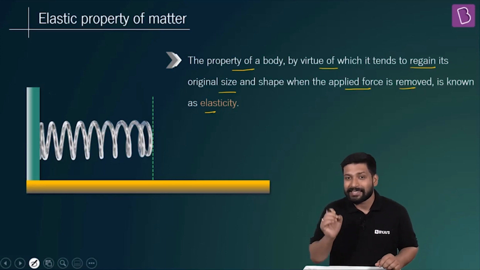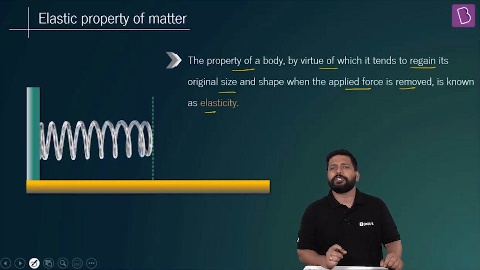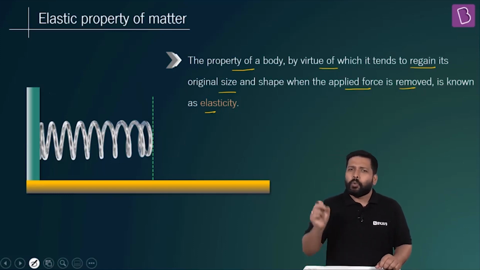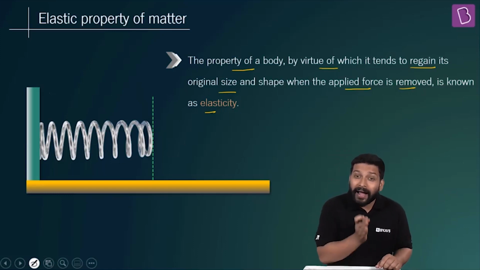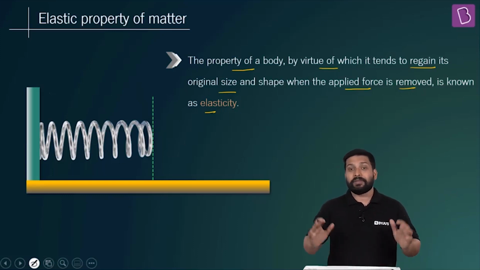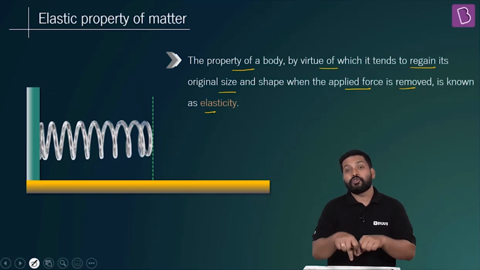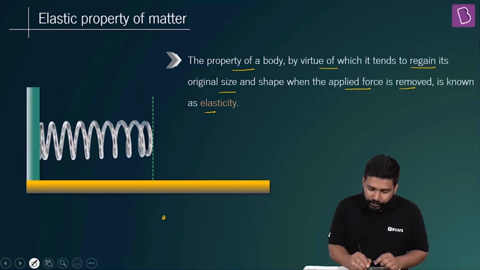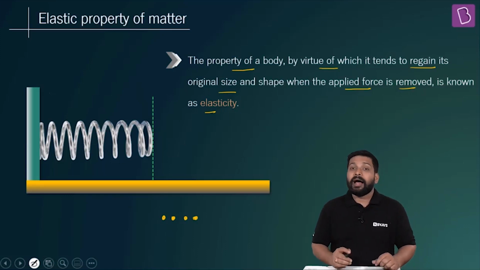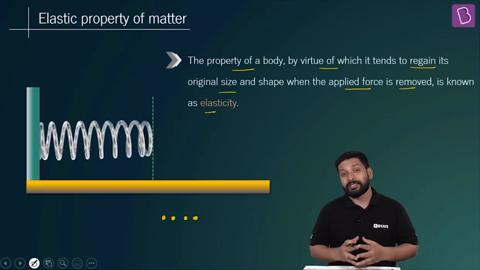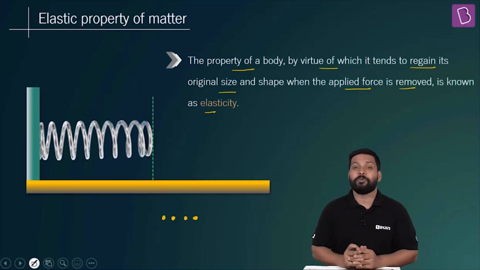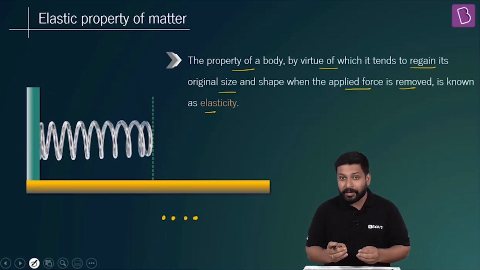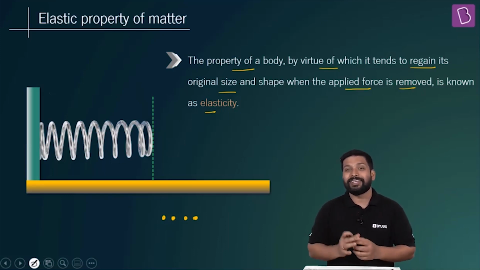Why does elasticity exist? Very good question. It's a very valid question. Why does a body tend to go back to its initial condition, even if I compress it or I expand it? Why does that happen? Well, the reason is that you can imagine that inside there will be all these molecules, and between these molecules there would be forces. If you see the illustration in your NCERT book, a beautiful illustration has been given showing all the molecules in connection like a spring.